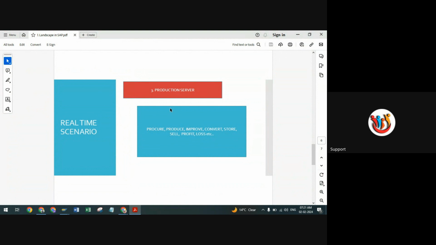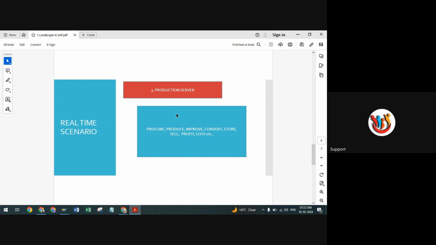As I already explained, we are doing all these three kinds of activities in a single server, because we don't have different clients or different servers here. If you want to work on that real time scenario, we definitely require multiple teams there, like MM, SD, PP, QM. And again we require the basis team, who are responsible for transferring all this data from one landscape to another.